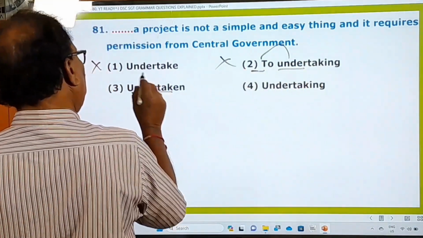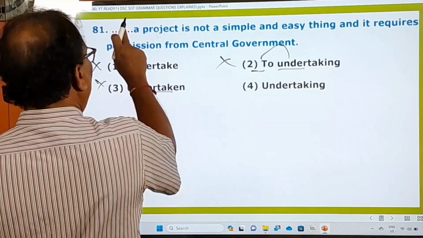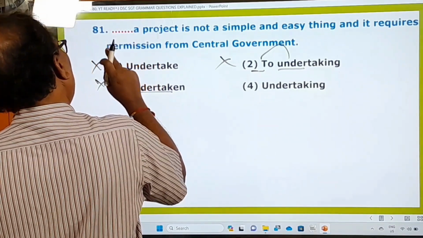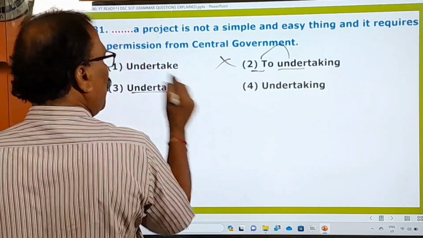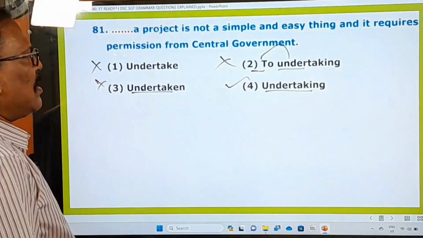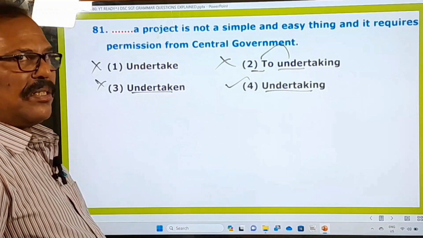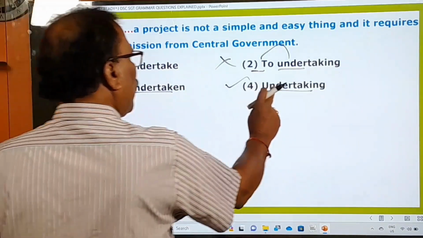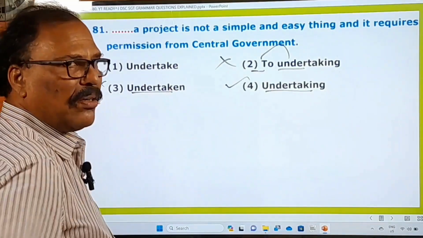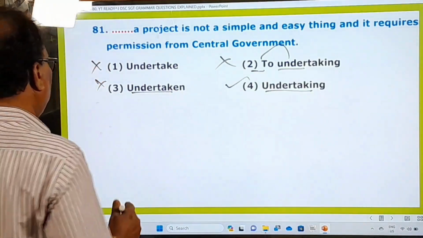And undertaken, past participle. No. So in this blank, neither the first one, nor the second one, nor the third one is fitting, but only the fourth one is fitting. What is that? Undertaking a project is not a simple and easy thing. So this is your answer and all others are wrong. Okay, now let's go to the next question.